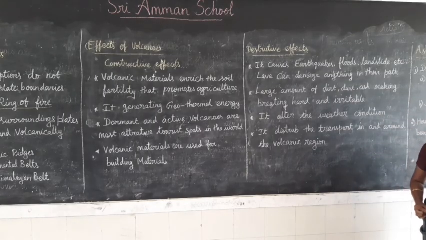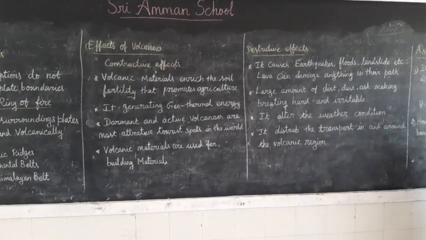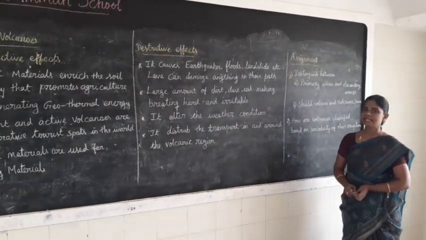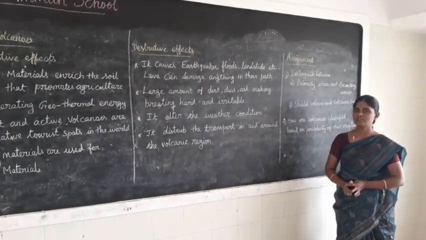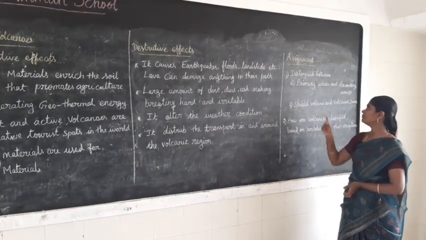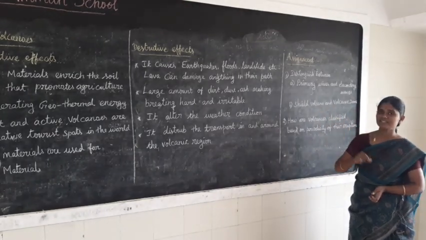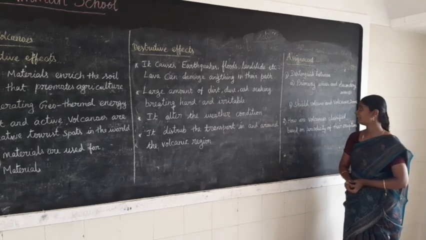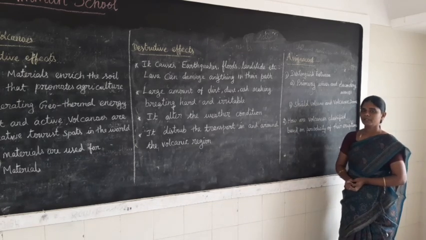Today's assignment is, first one, distinguish between primary waves and secondary waves. First one A, primary waves and secondary waves, distinguish between. B, shield volcano and volcanic tube. Write down.